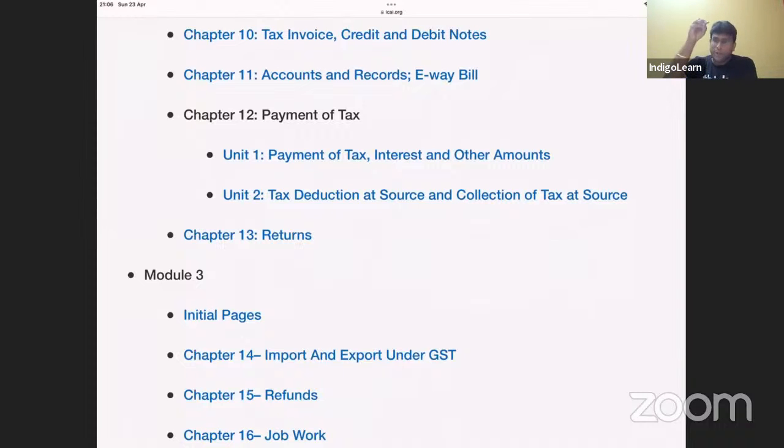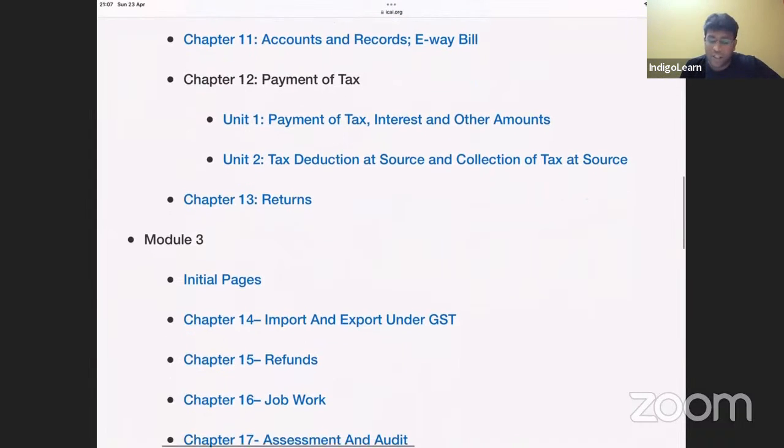And a debit note is to be reported in the return in the same month in which debit note is issued. But when it comes to credit note, it is not possible to report in the next month. And the maximum time limit is the due date of 30th November following the end of financial year, or the date of filing annual return, whichever is earlier. This point you definitely keep in mind, guys.